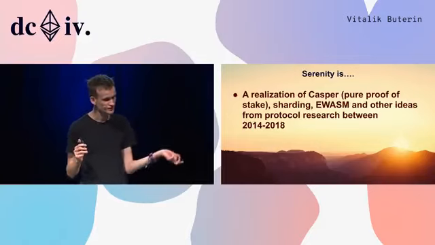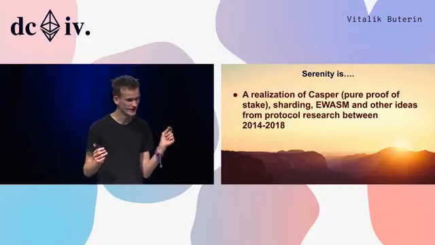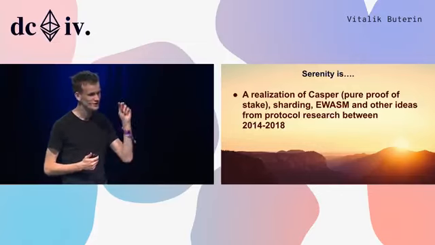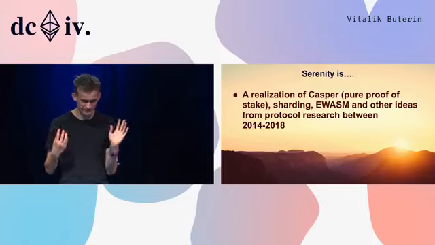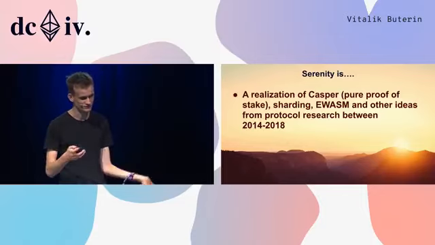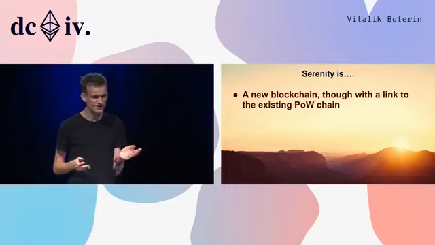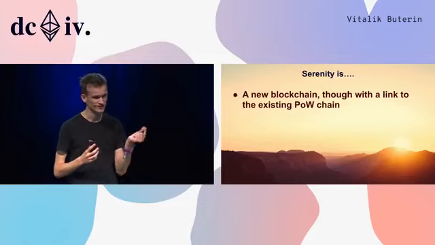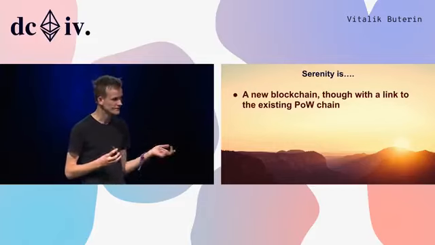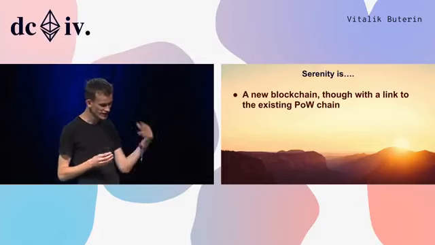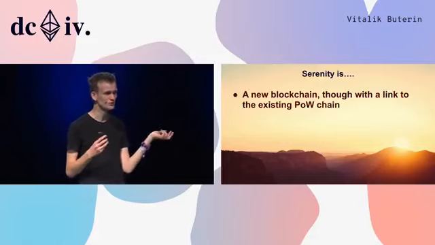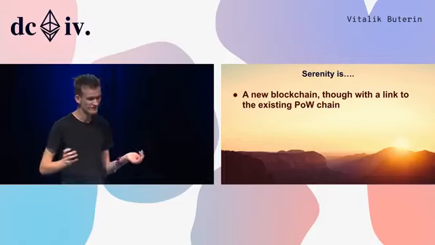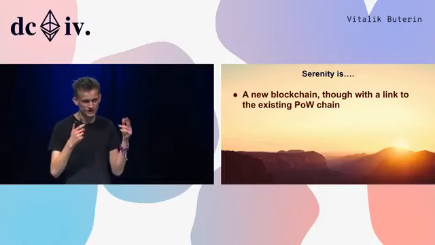So this includes Casper, and not just hybrid Casper, 100% organic, genuine, pure Casper. Sharding, EWASM, and all of these other protocol research ideas. This is a new blockchain in the sense of being a data structure, but it has a link to the existing proof of work chain, right? So the proof of stake chain would be aware of the block hashes of the proof of work chain. You would be able to move Ether from the proof of work chain into the proof of stake chain. So it's a new system, but it's a connected system.